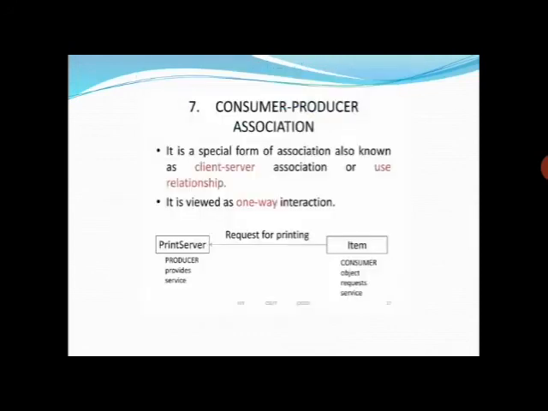Next topic is consumer producer association. Consumer means we are, you are. Producer means who produces. This is the relationship of programmer and user. It is a special form of association like client server or use relationship.